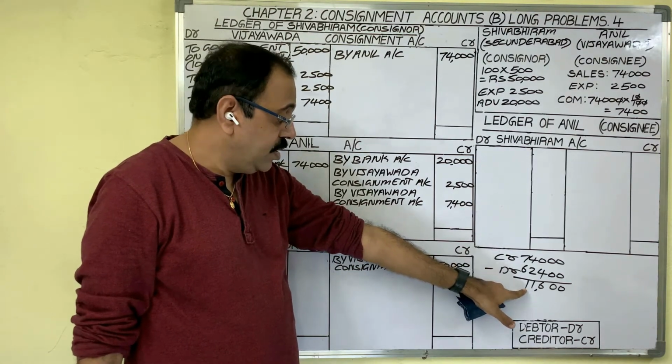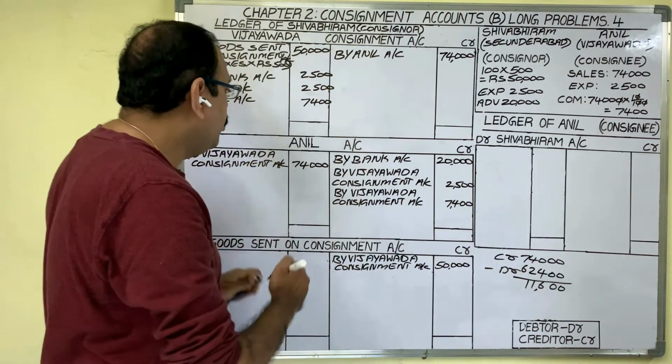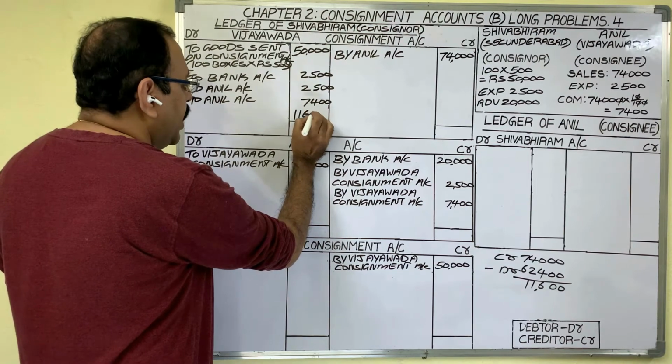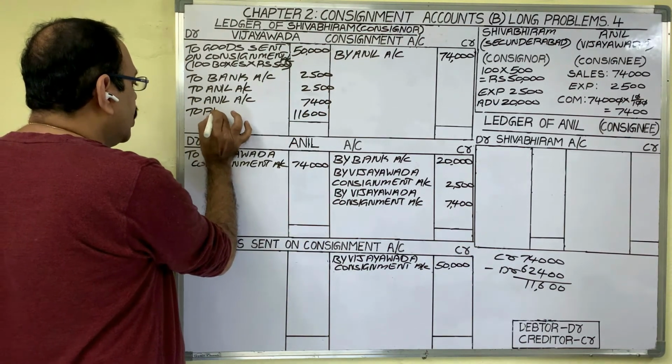Way to write? Debit side total is less. Debit side you have to show this profit amount 11,600. And this profit we should transfer to profit and loss account.